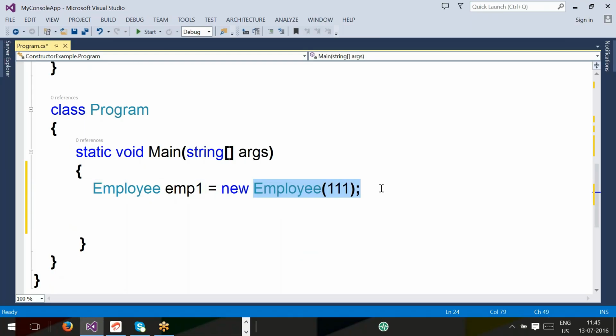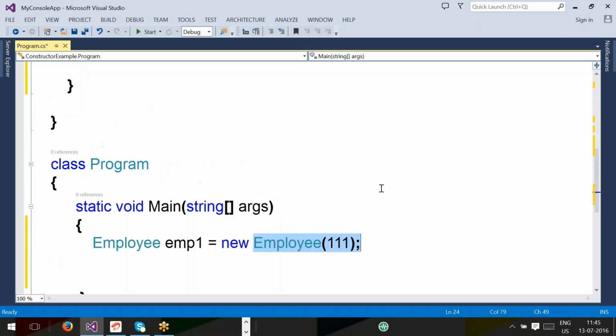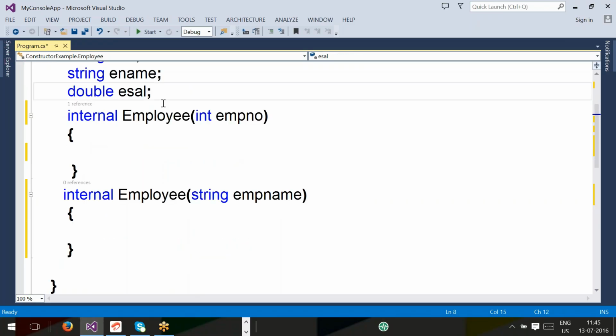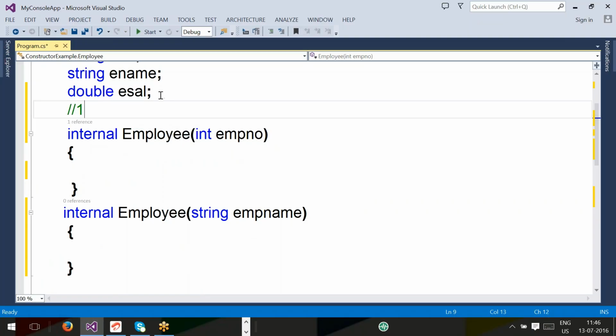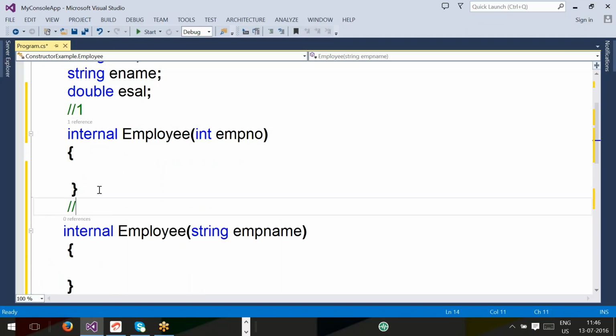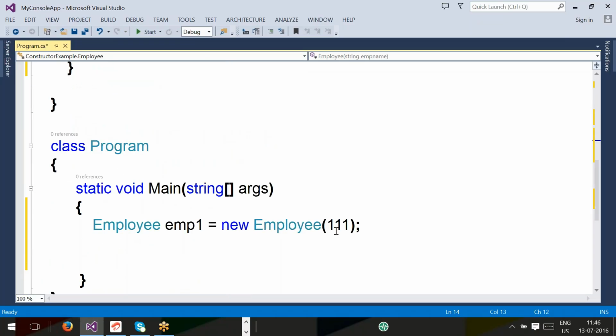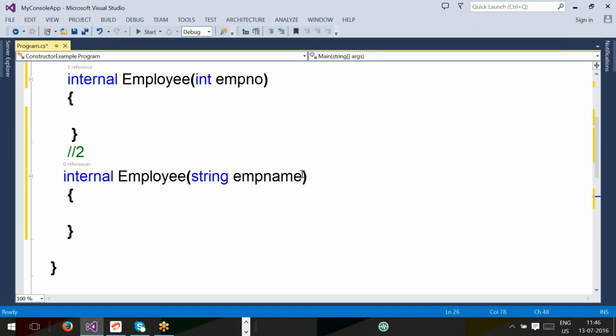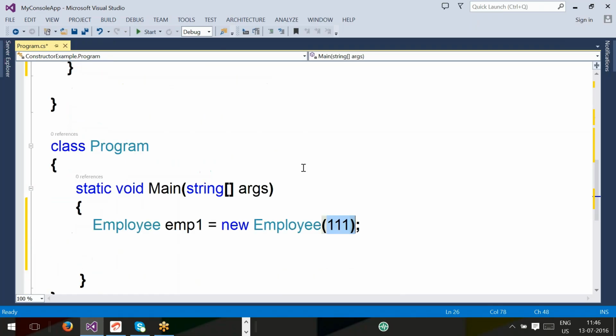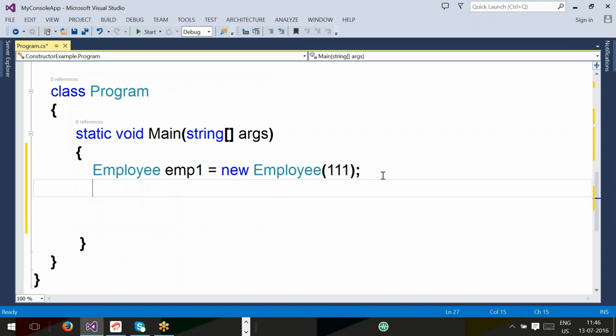Whenever we write new Employee of 111, which constructor will be called, the first or the second? The first one, because you are passing one integer value, so it will look for a constructor which has one int parameter. Am I right? Yes.